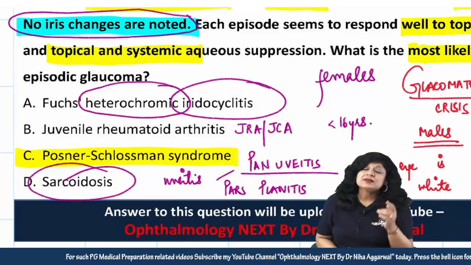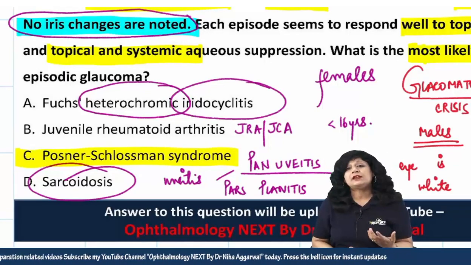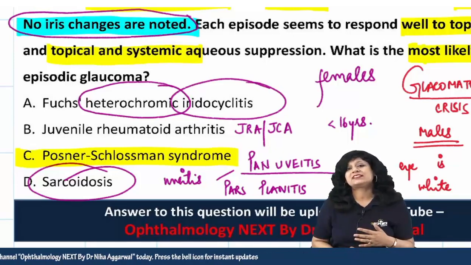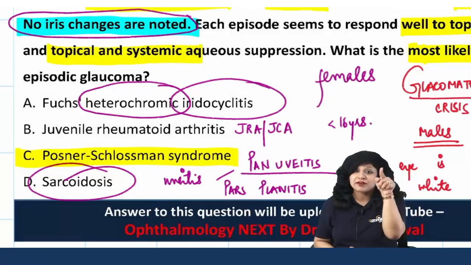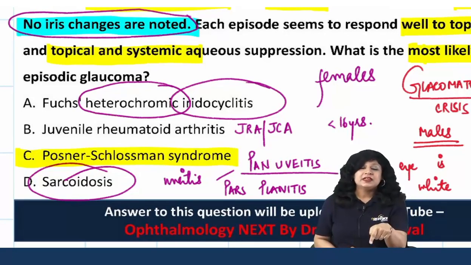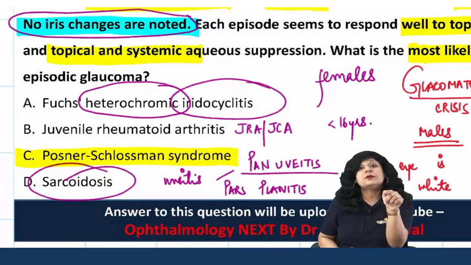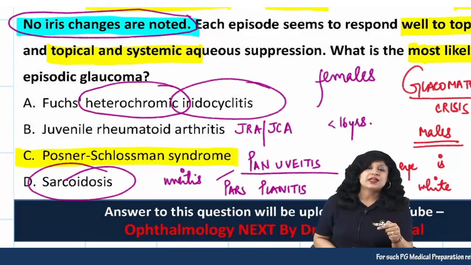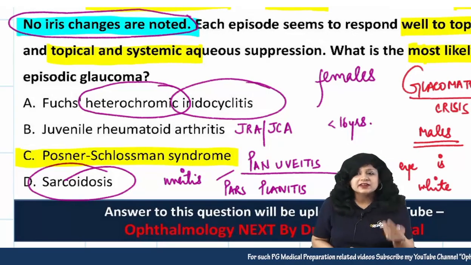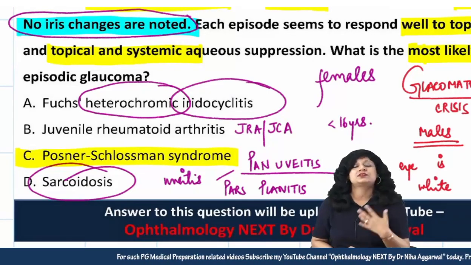So the other important thing which will be applicable in more than 50 to 60% cases is your diagnosis of exclusion. If you have this, then this cannot be there. If sarcoidosis, then this has to be there, because every disease has certain pathognomonic signs and symptoms without which you cannot diagnose it. Like if I want to diagnose iridocyclitis, I require KPs, flare, inflammation, circumcorneal congestion.